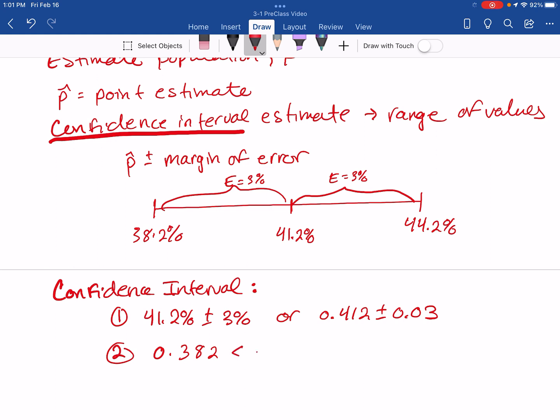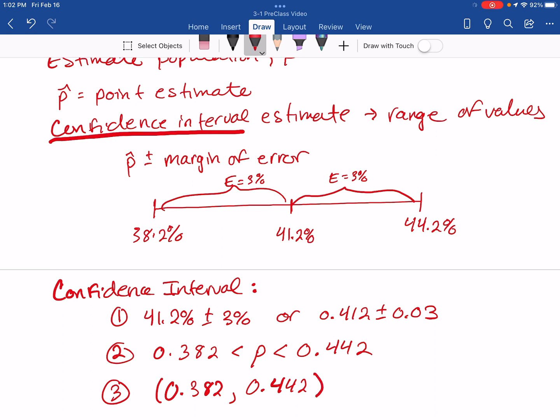And say that my population proportion is between 0.382 and 0.442. So you use the lower and the upper limits, and you use the symbol P instead of p-hat, because we're talking about the population being between those two values. And the third way I can write it is interval notation, where I would write that lower limit, then a comma, and then the upper limit.